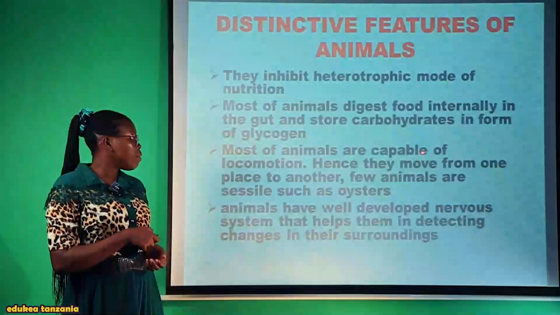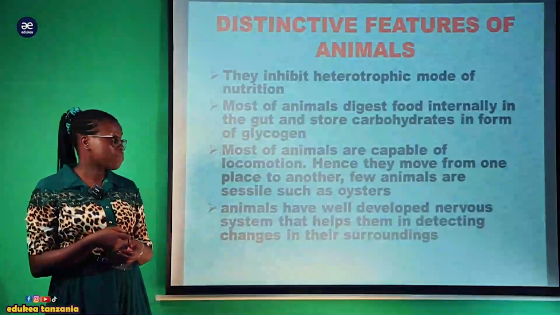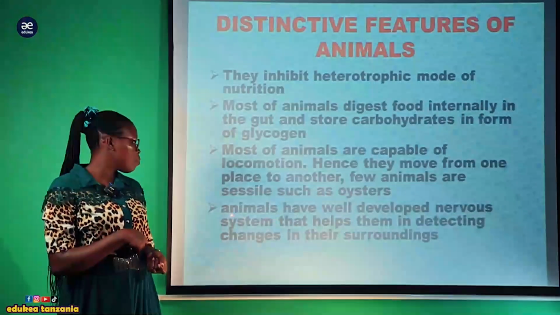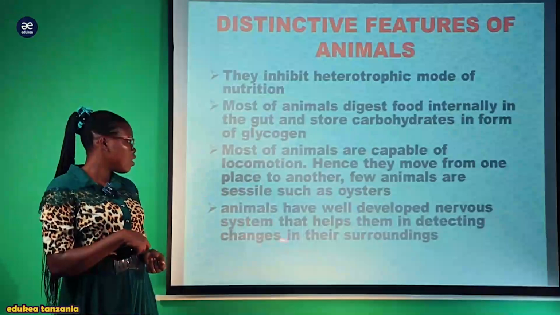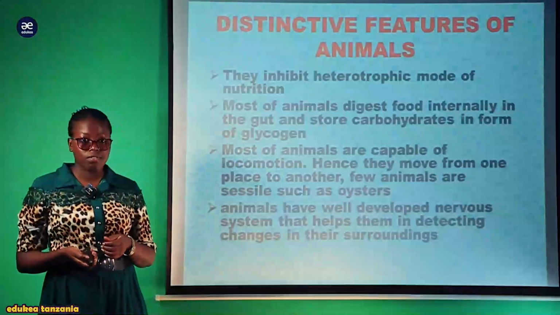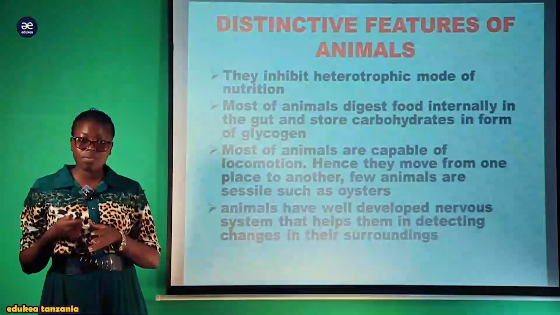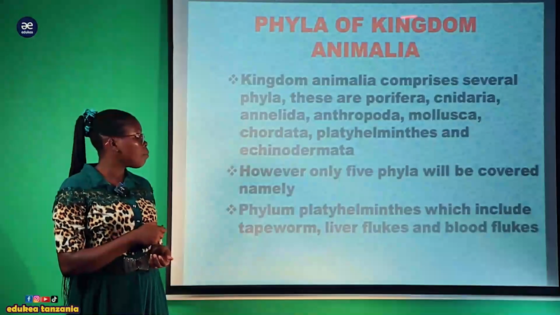Also, although they move from one place to another, few animals are sessile, such as oyster. Also, animals have a well-developed nervous system that helps them in detecting changes in their surroundings, and this nervous system helps in providing an appropriate response for their safety.